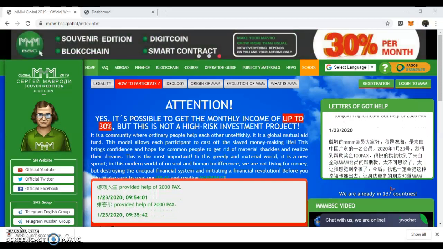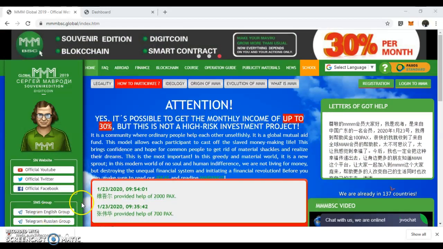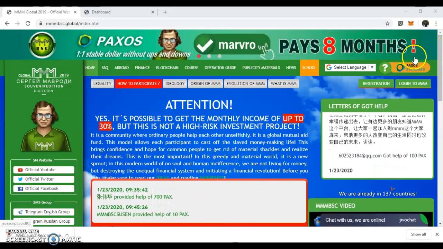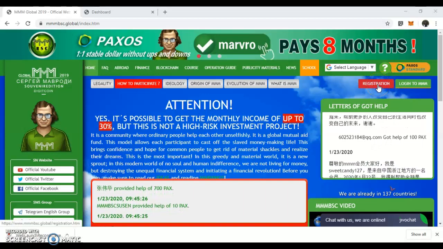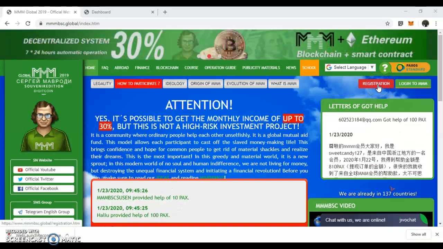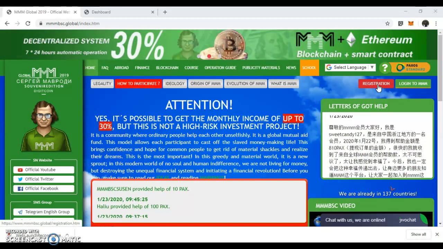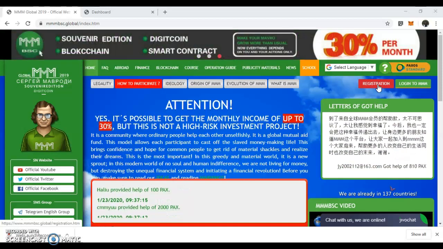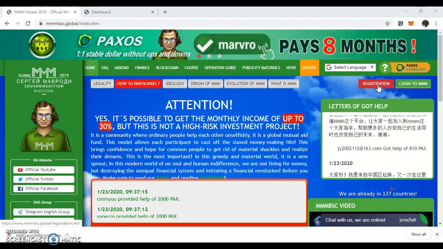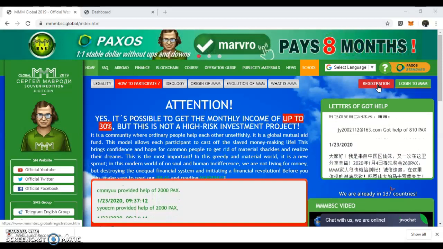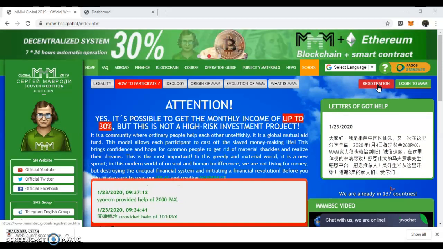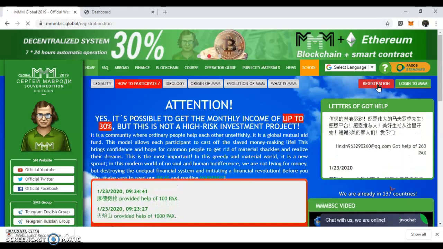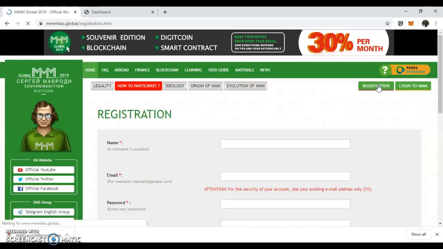And to do that, you will come to the page here, see where the command registration is. Immediately you roll your mouse over it, it turns red to show you. Now you click on that registration to take you to a form. Now in that form, you'll be needed to input your name, your email address, and your password.